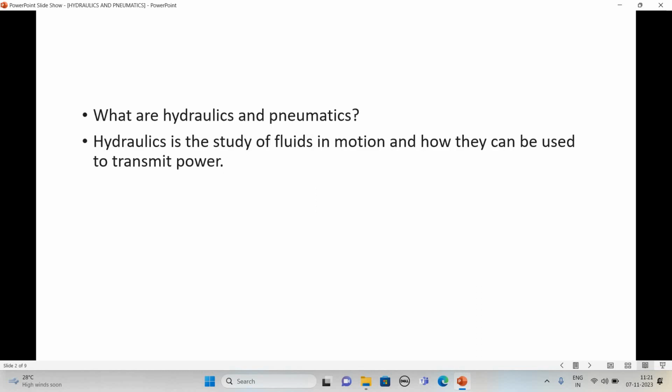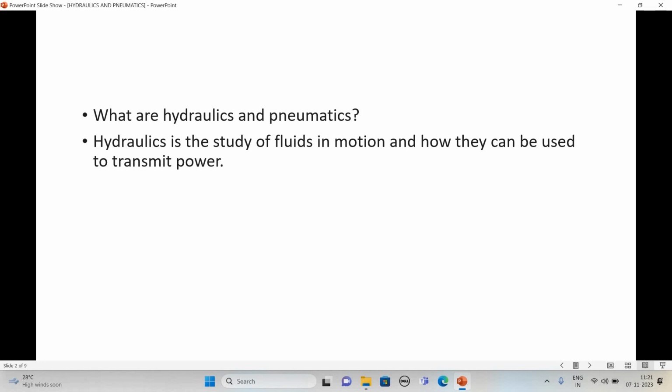Here we are going to see what hydraulics and pneumatics are. First, we will see what hydraulics is. Hydraulics is the study of fluids in motion and how they can be used to transmit power.